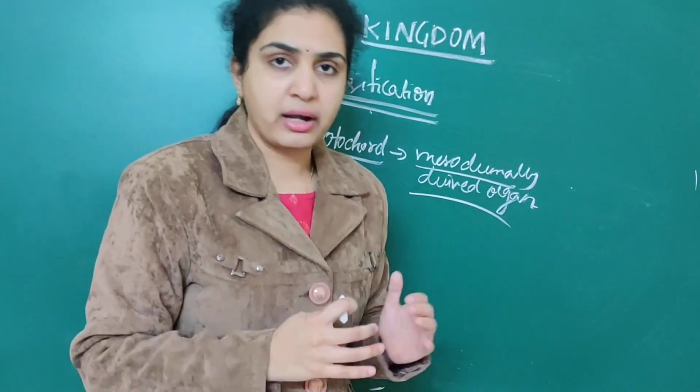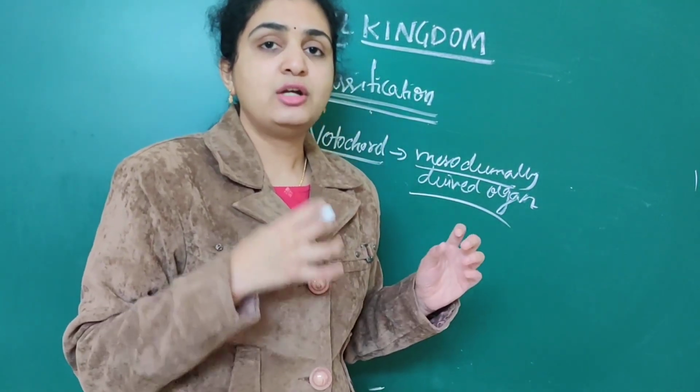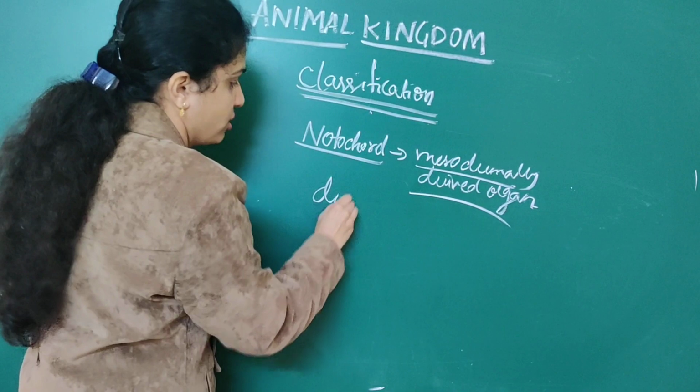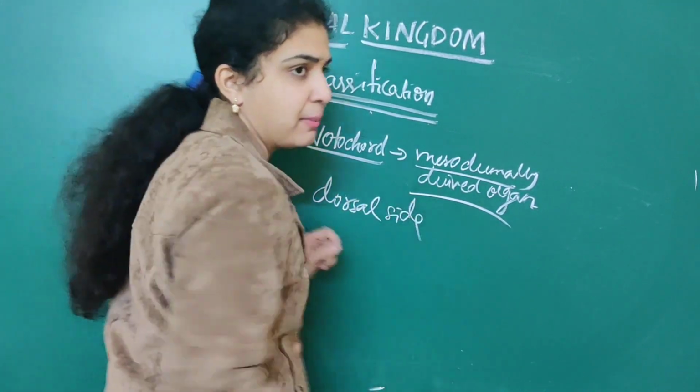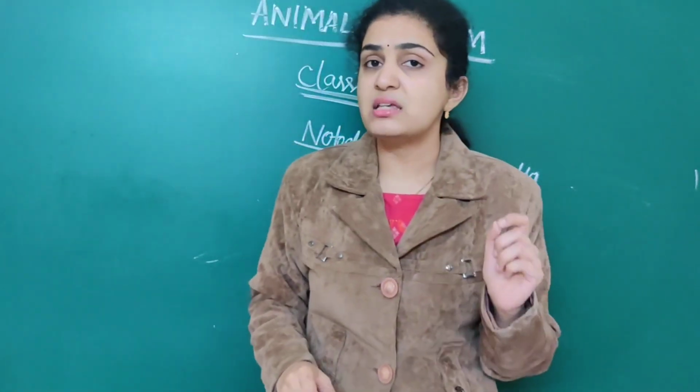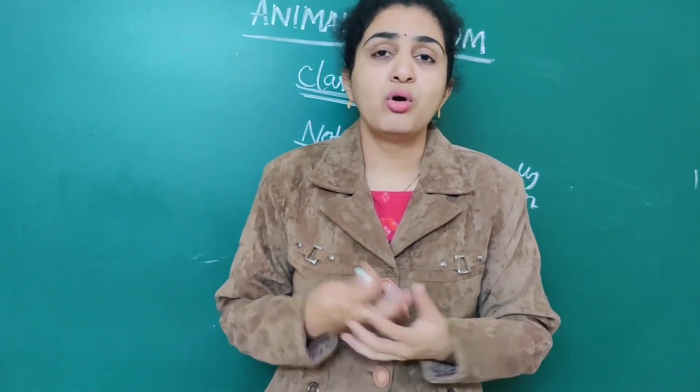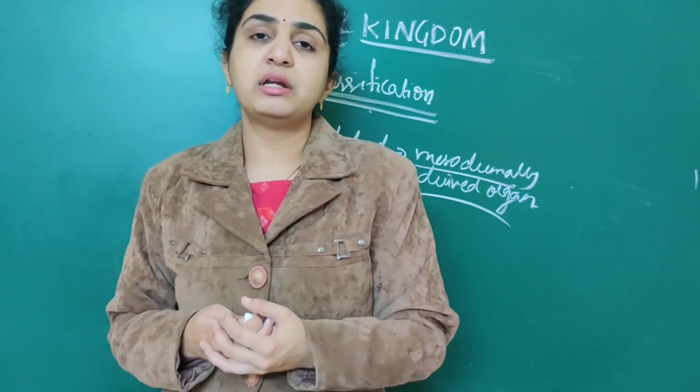In shape, the notochord is always a rod-like structure. Notochord means nothing but the precursor of the vertebral column.